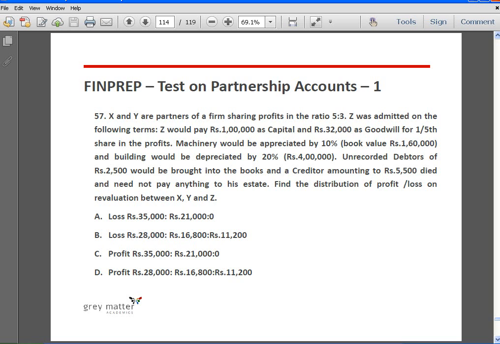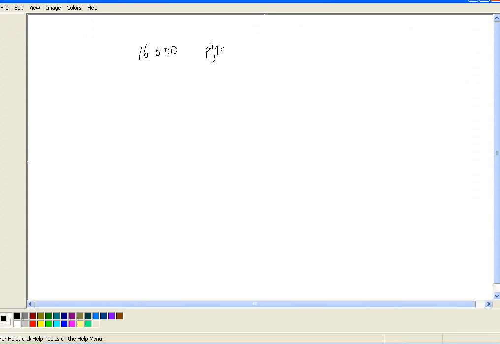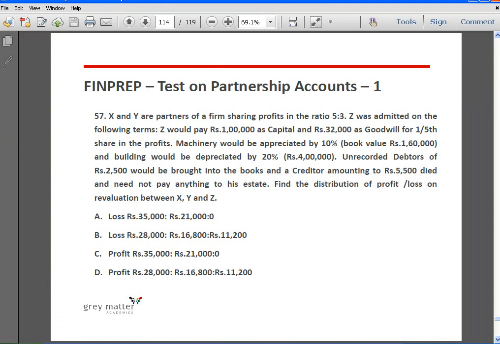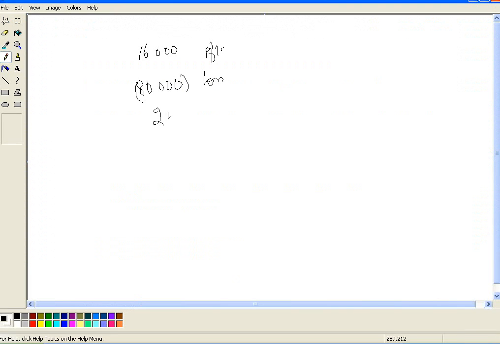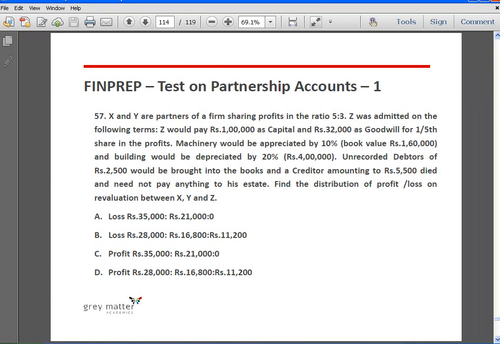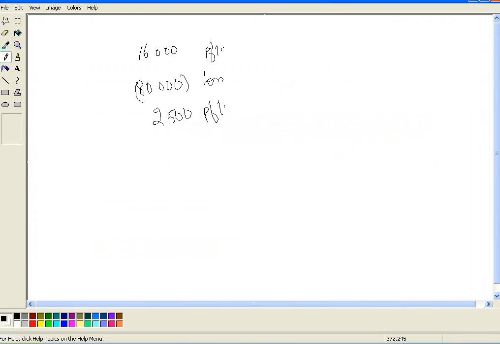Next, with respect to building, there is a depreciation of 80,000. So this is a loss. Next, unrecorded debtors. You are bringing an asset into books, so it is a profit. Next, creditor amounting to 5,500 died. You don't need to pay anything. It is a profit.